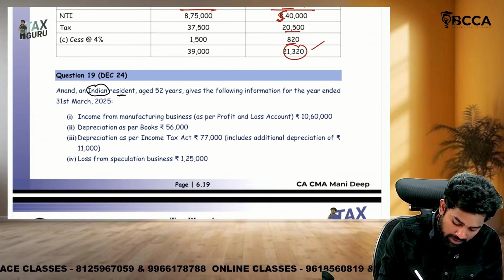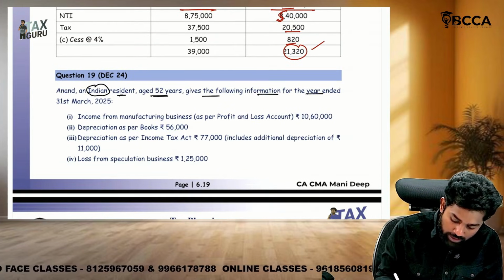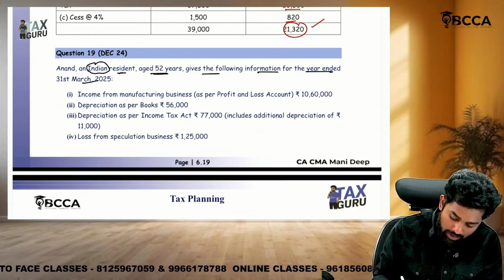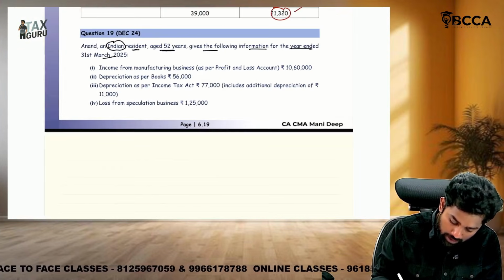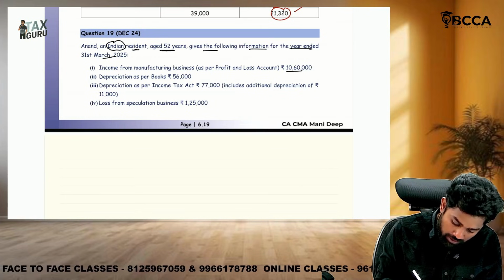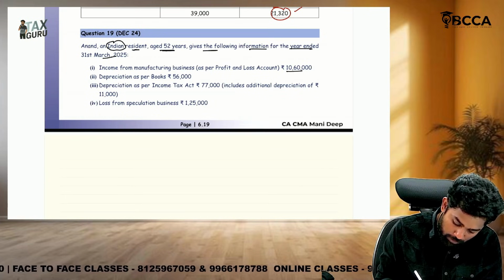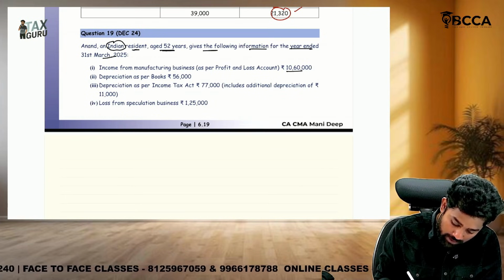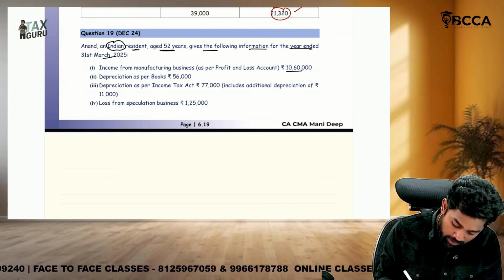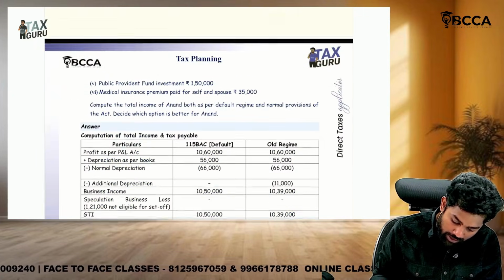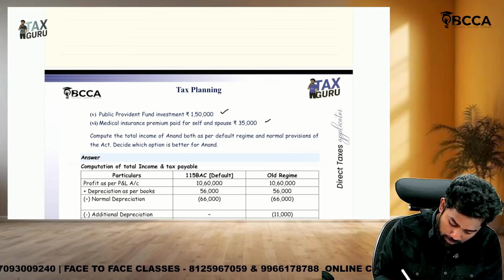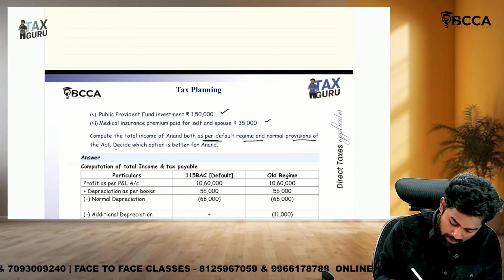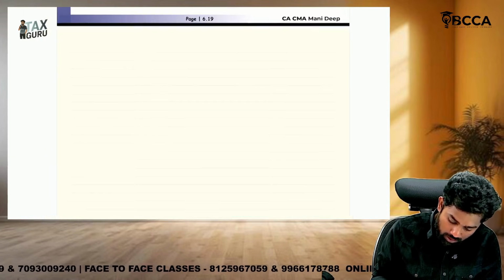Anand, an Indian resident aged 52 years, gives the following information for the year ended. Income from manufacturing business as per P&L account: 10,60,000. Depreciation as per books 56,000. As per Income Tax Act 77,000. Additional depreciation 11,000. Loss from speculation business 1,25,000. PPF 1,50,000. Medical insurance premium 35,000. Compute the total income as per both the default regime and the old regime.